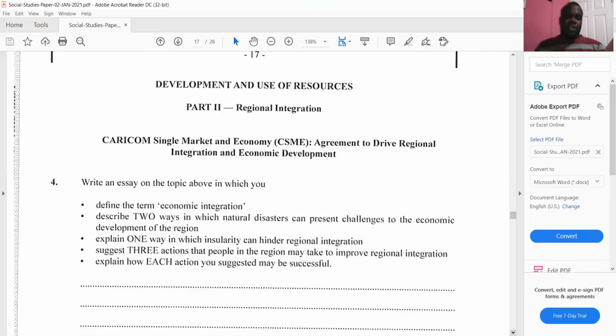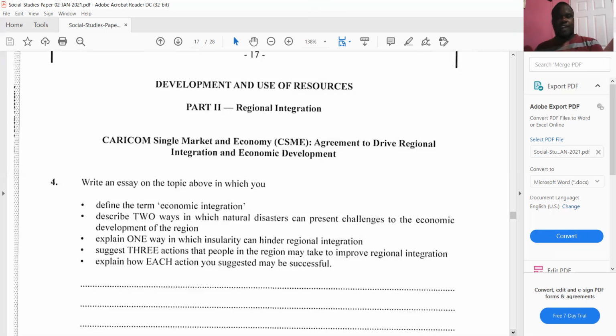Understand? Next part of the question says, suggest 3 actions that people in the region may take to improve regional integration. Then explain how each action you suggested will be successful. So here's what I'm going to do. How can regional integration be improved, right? What can citizens do to improve regional integration? Then you are going to justify it.